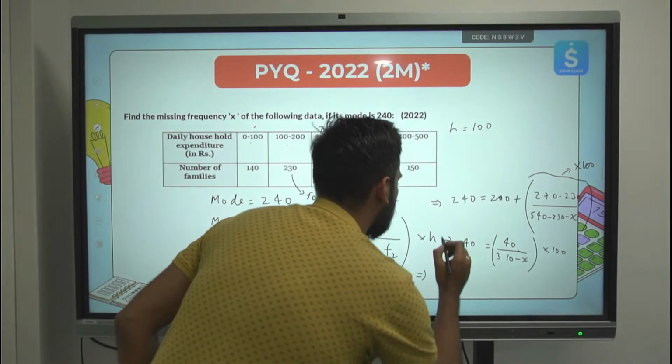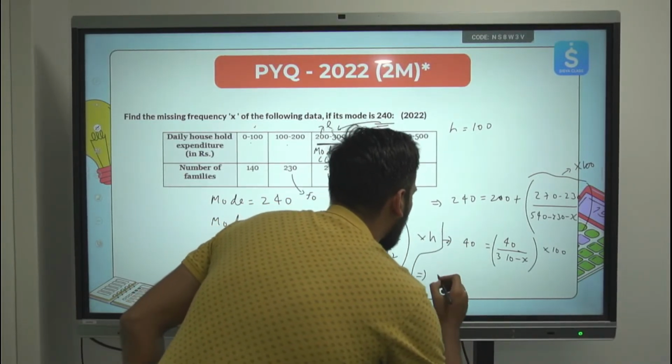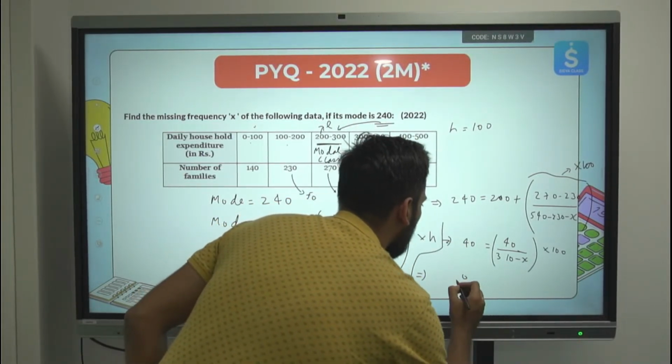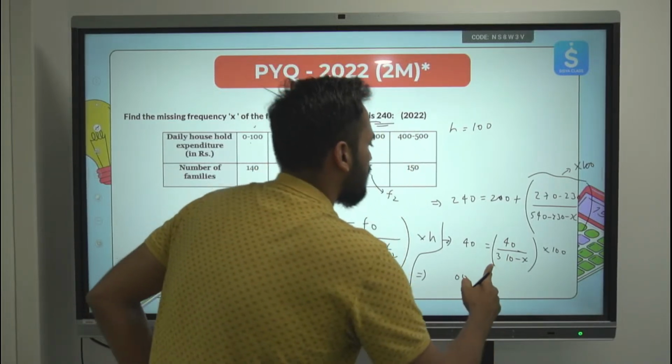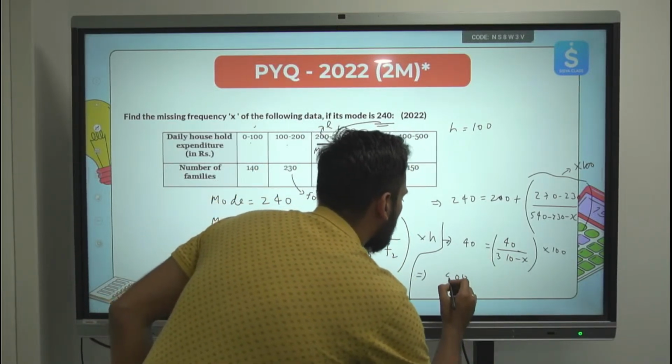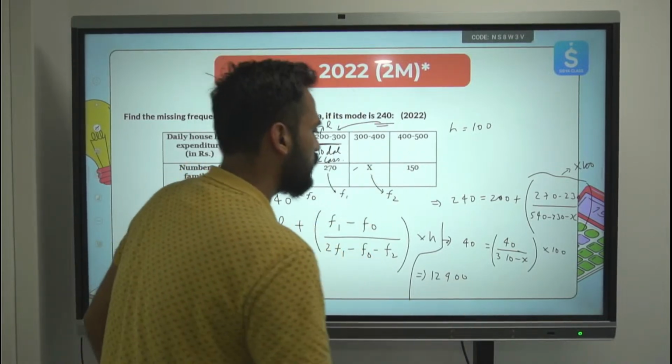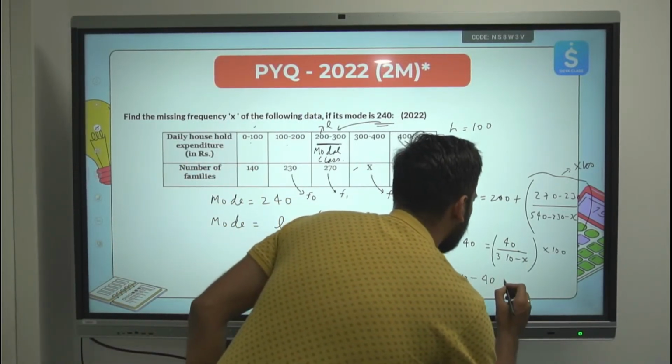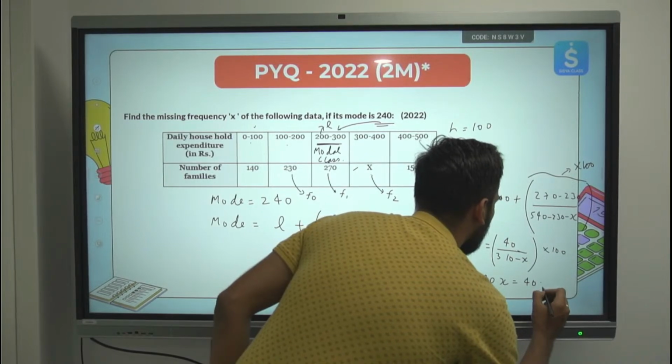So we will get 40 into 310, 12,400. 4 ones are 4, 4 threes are 12, so 12,400 minus 40X is equal to 4000.